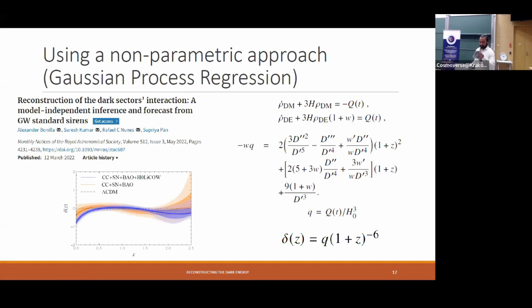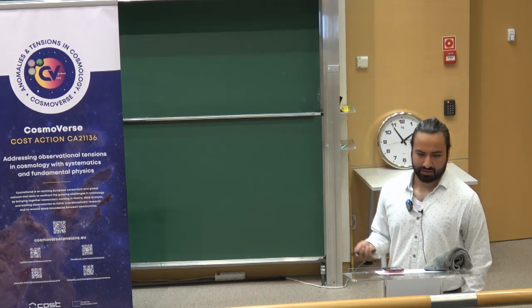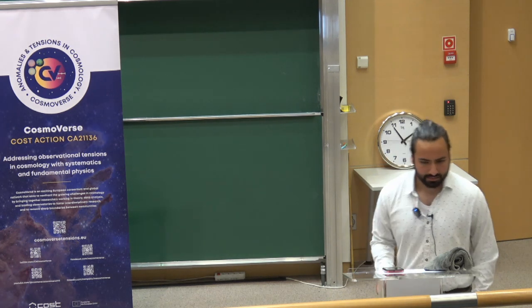Another important previous result is the one by Bonilla and others. He used a non-parametric approach, a Gaussian process, to also reconstruct this delta here, which is the interaction term for the interacting dark energy model. And he also found something similar, a kind of transition between signs for the interaction. So we wanted to try to find something similar with our different approaches and with more updated data.